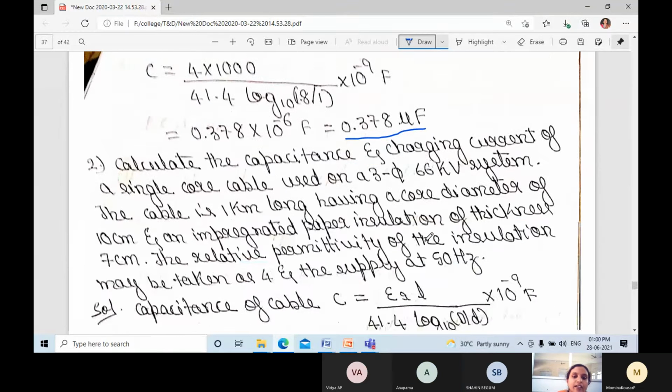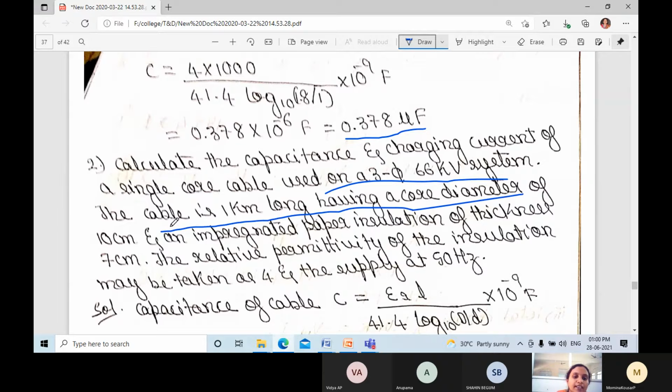Next: calculate the capacitance and charging current of a single core cable used on a 3-phase 66 kV system. The cable is 1 kilometer long, having a core diameter of 10 centimeter and an impregnated paper insulation of thickness 7 centimeter. The relative permittivity of the insulation is given, for the supply at 50 hertz.